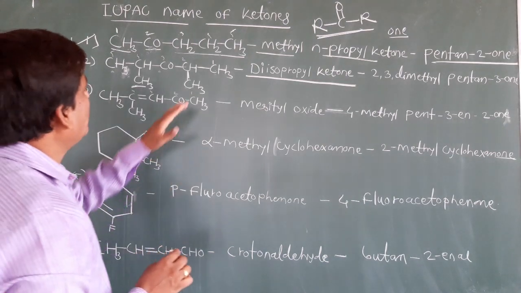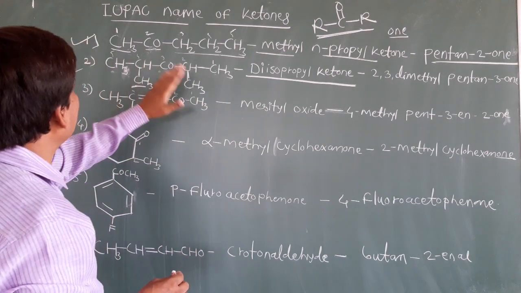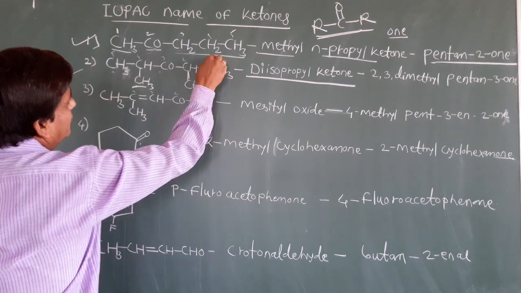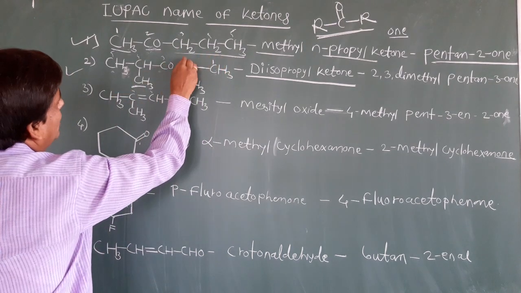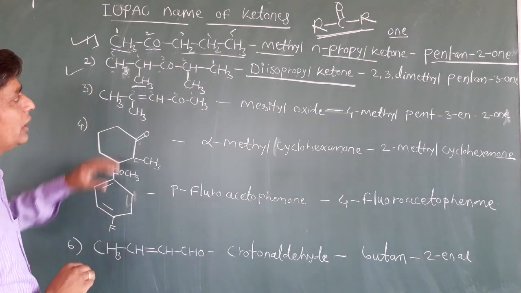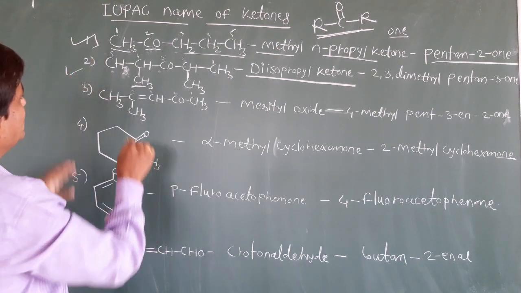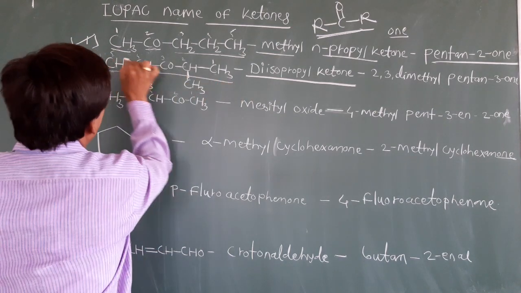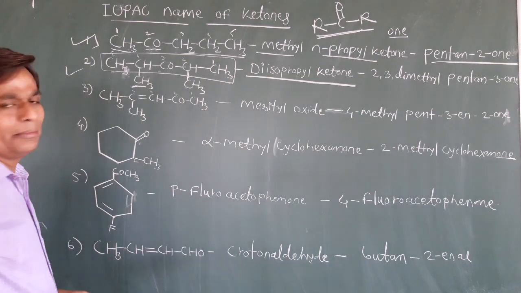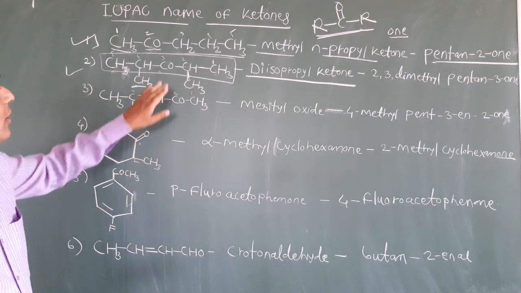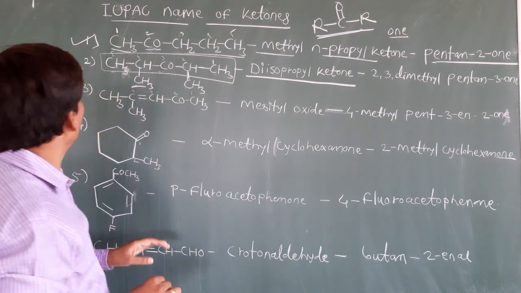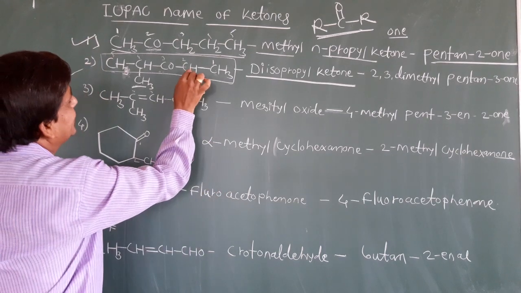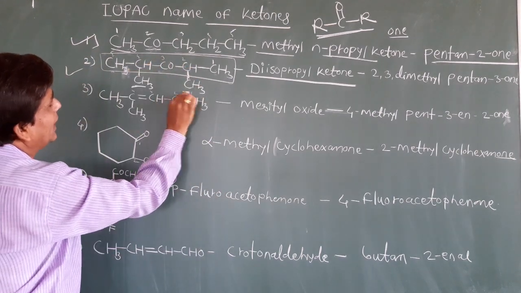So when you have to give the numbering, from both sides the same numbering will come. You have to start the numbering from this side now. 1 2 3 4 5. Total how many carbons? 5 carbons. It is your parent chain. You can select it as the parent alkane, a 5 carbon chain. So in that 5 carbon chain, on the third carbon the ketone is a functional group. Okay, on the second and fourth, a methyl group is there.